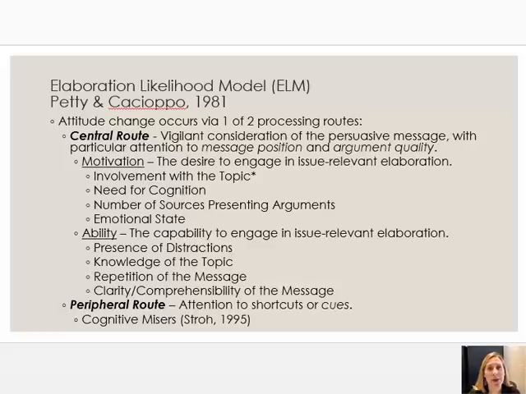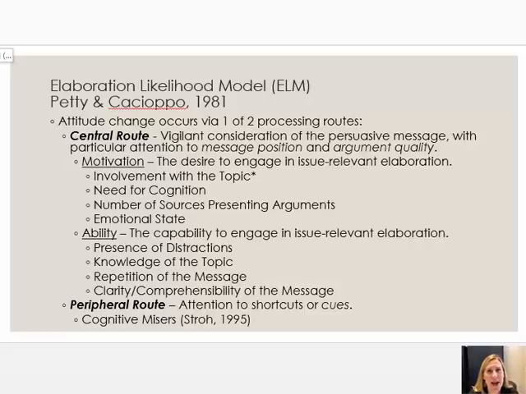But what TRA and TPB want to do is get at actual behavior change. What the ELM wants to do is get at attitude change. Now, as we've talked about several times already, we think and hope that attitude change will lead to behavior change, and a lot of times it does, sometimes it doesn't. But Petty and Cacioppo really wanted to target attitude change with the elaboration likelihood model. This is, as your book indicates, a dual process model of attitude change.